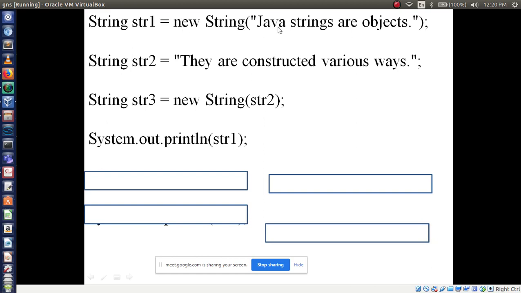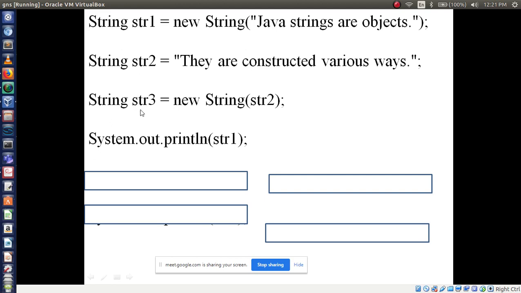Here str1 has the string value "Java strings are objects", and str2 uses another method. They are constructed various ways. Observe here, in the first line I pass the characters inside the brackets, and in the second line I directly assign the characters. In str2 I directly assign these characters and store them.